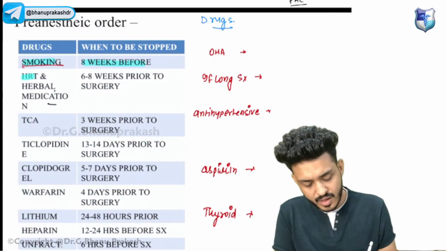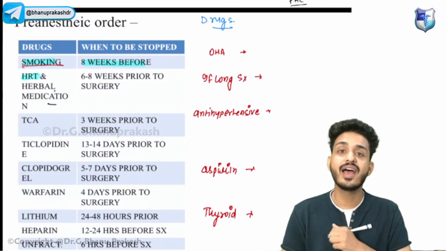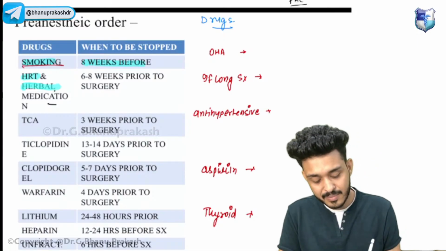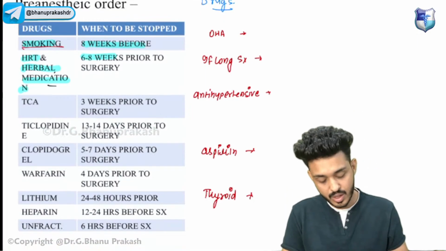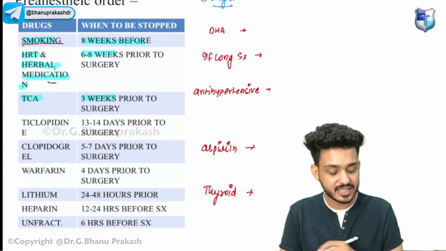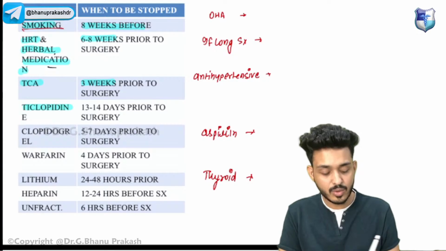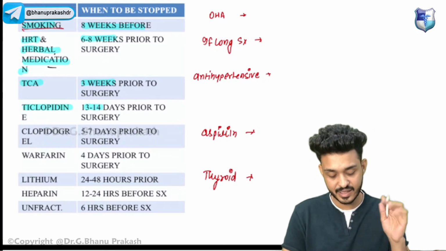Okay, HRT, hormone replacement therapy, which has a high dose of estrogen as well as progesterone. Okay, herbal medications, we need to stop these also 6 to 8 weeks prior to surgery. TCA, tricyclic antidepressants, we need to stop 3 weeks prior to surgery. We can stop ticlopidine 13 to 14 days. Ticlopidine 13-14, remember it like this, okay? That is in Hindi, right?